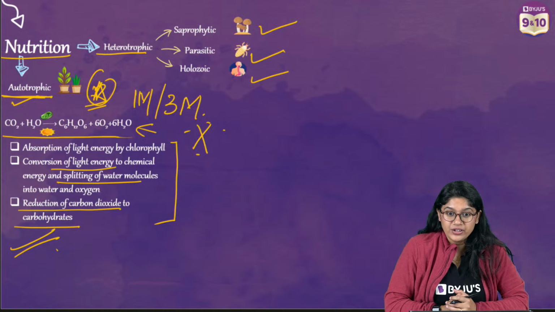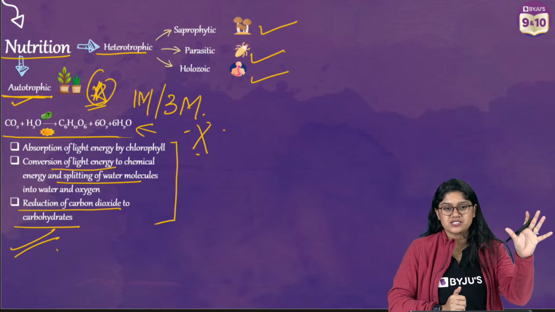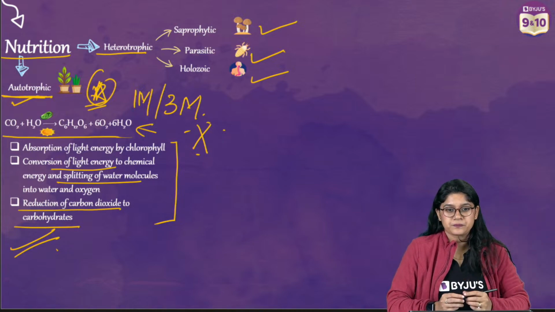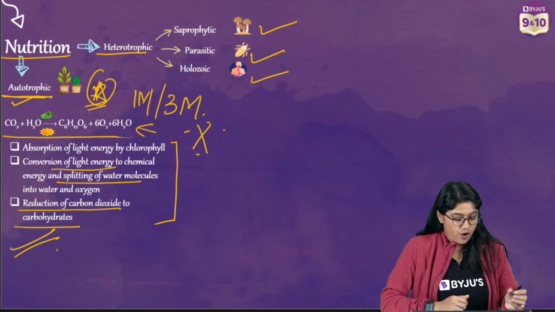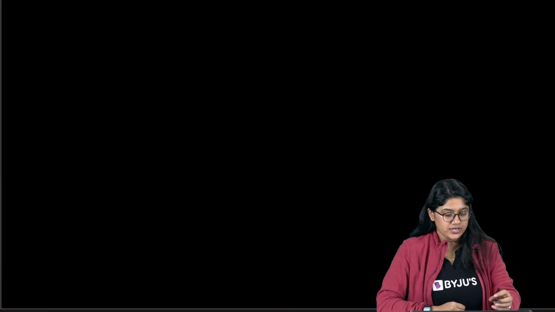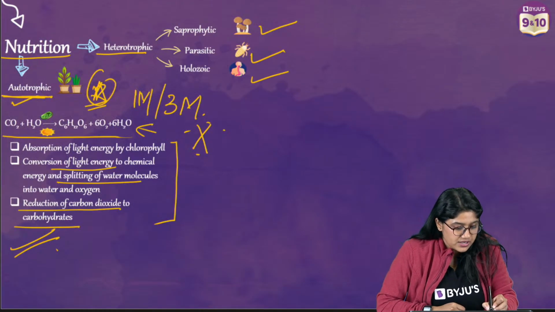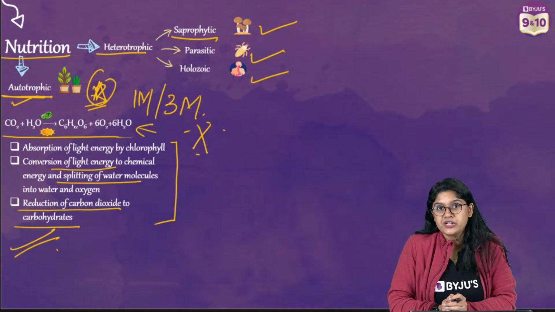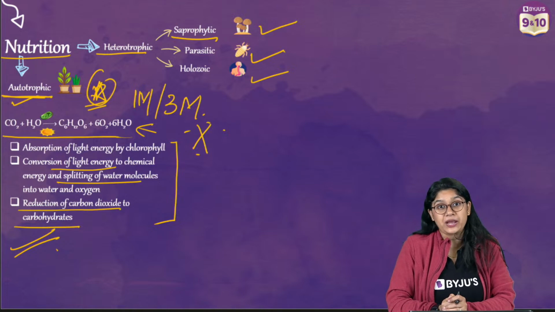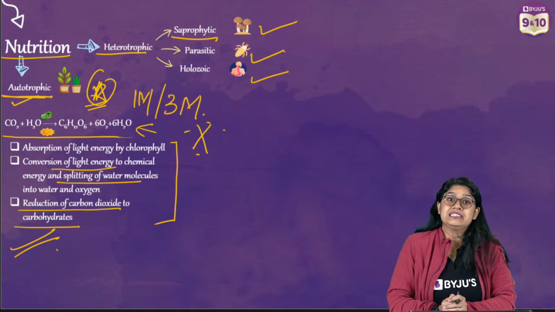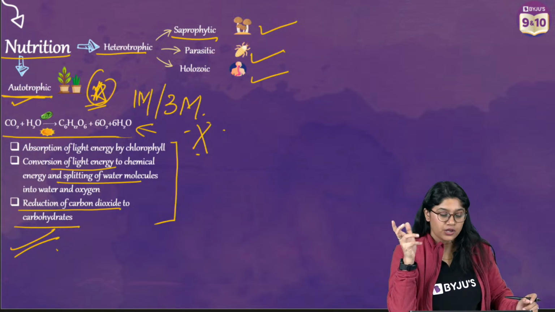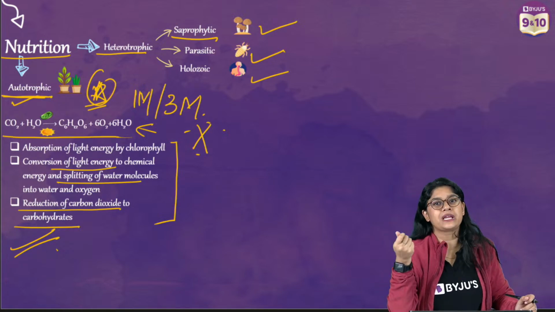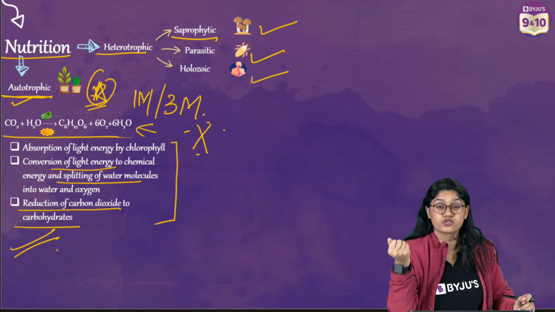Very good. Deep, I'll explain that in a bit, when we're discussing nutrition in animals. So we have 3 different modes. First, we have the saprophytic mode of nutrition, which we see in the fungi, where they feed on dead and decaying organisms, right? So we call it the saprophytic mode: obtaining food from dead and decaying organisms.